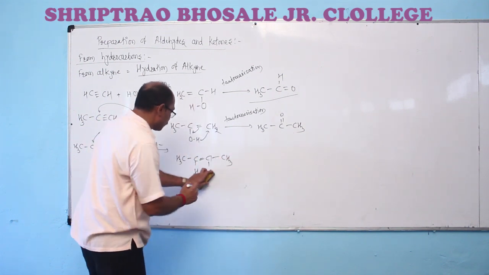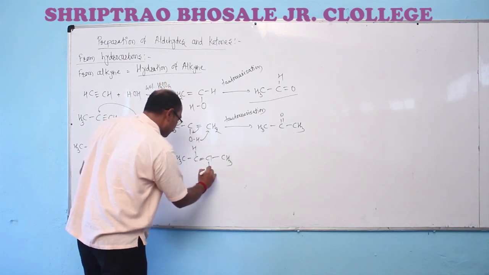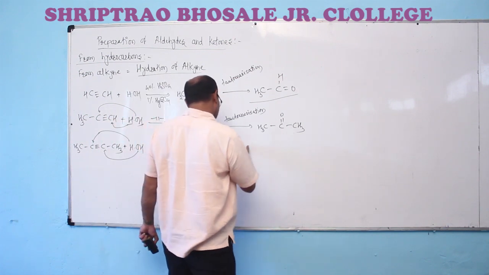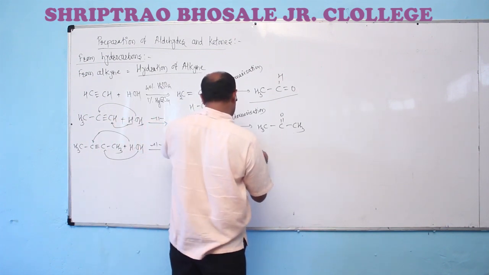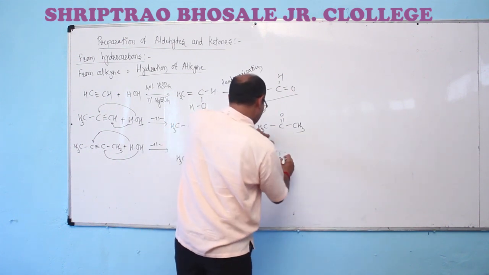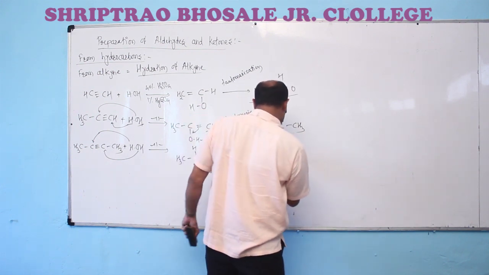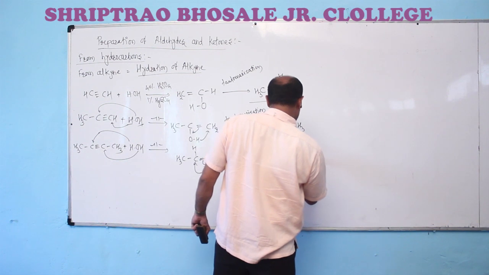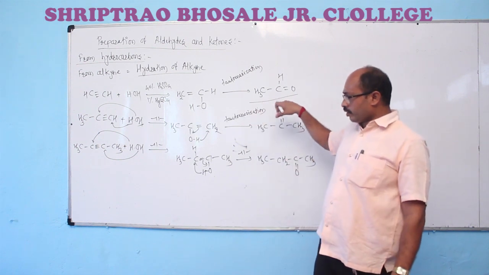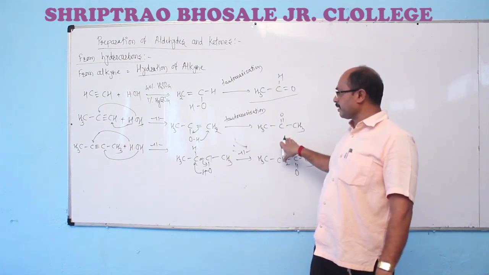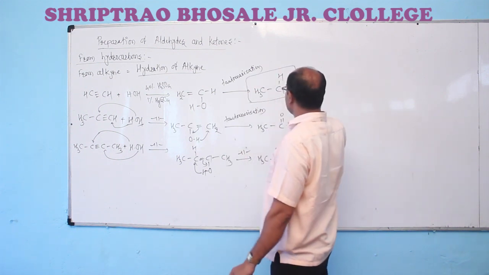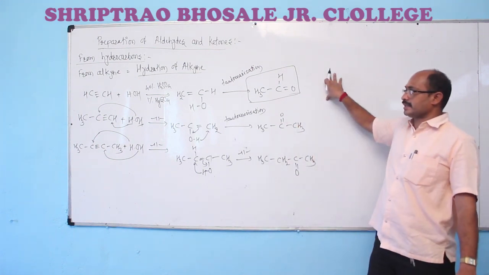The replacement of these takes place. Hydrogen goes to here, double bond shifted here, and formation of ketone due to tautomerization reaction to have the formation of the corresponding ketone. It means this reaction is suitable for the preparation of ketones. Various types of ketones can be conveniently prepared by using this reaction, but we are having only preparation of one aldehyde. It is acetaldehyde. Only this aldehyde is prepared by using this reaction.